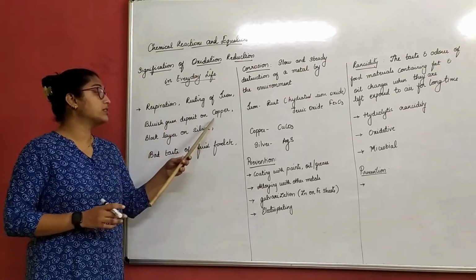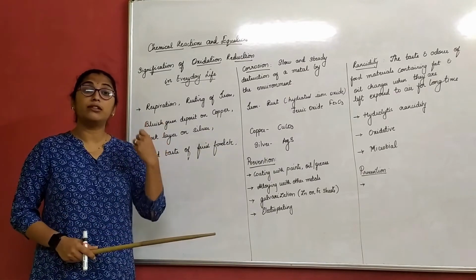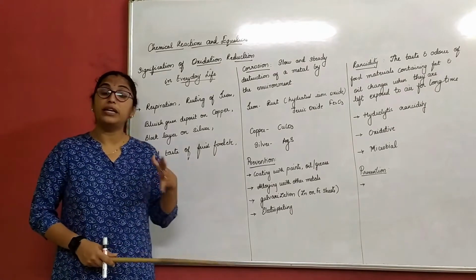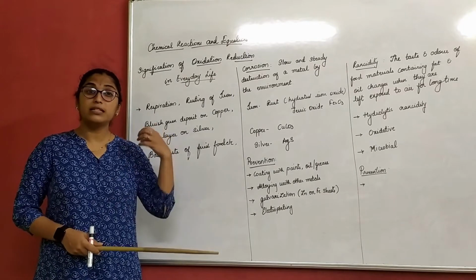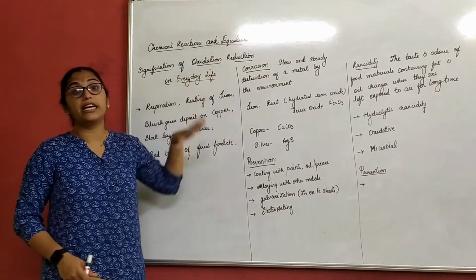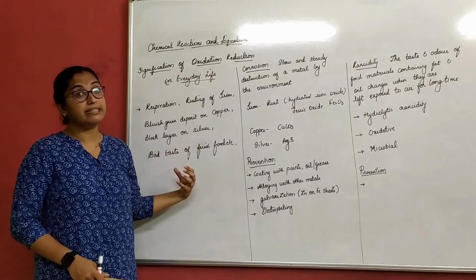Bluish green deposit on copper, black layer or the black coating on the silver ornaments, bad taste of the fried food, etc. Right? We all have come across these things. This is nothing but it is due to oxidation or reduction reaction. Now what comes under what? We'll study that in detail.